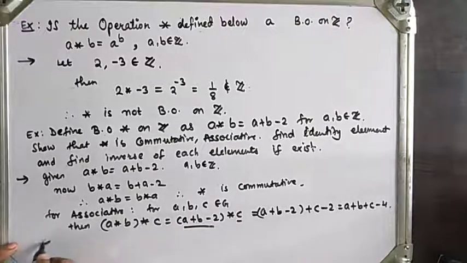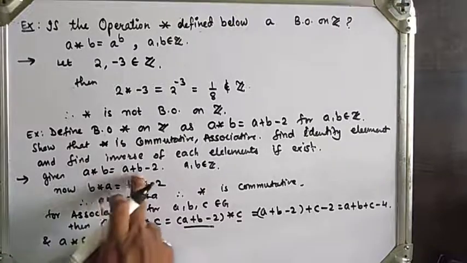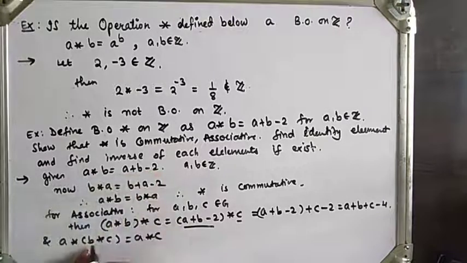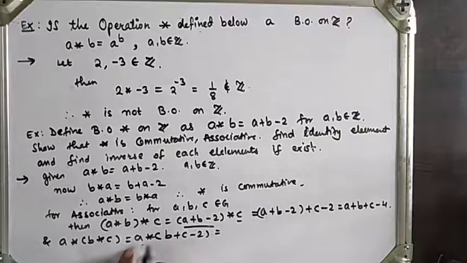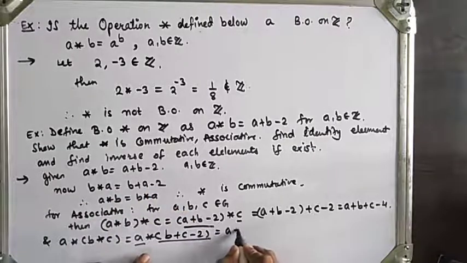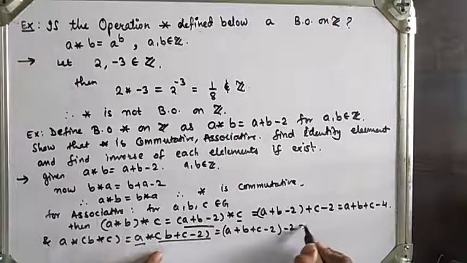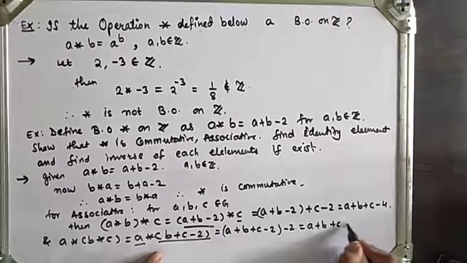And a star (b star c): in the bracket, b star c will be b plus c minus 2. Again this is the first element and this is the second element, and a star b is the addition of these two numbers minus 2, so a plus b plus c minus 2 and minus 2, which is equal to a plus b plus c minus 4.